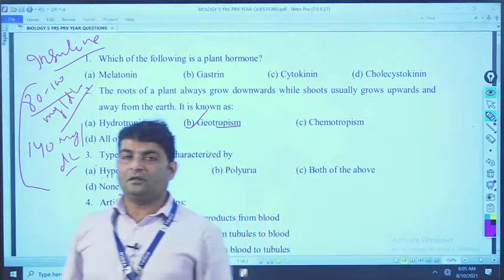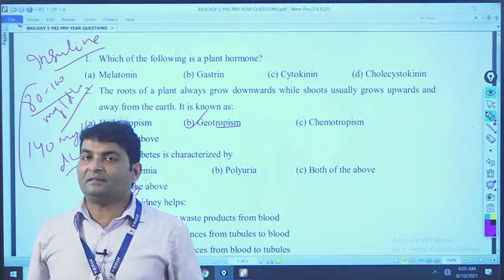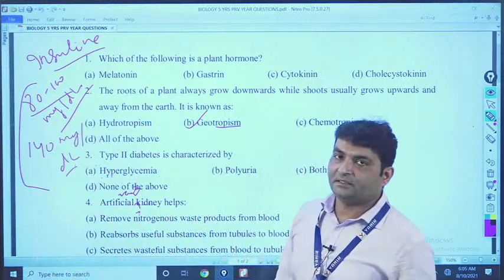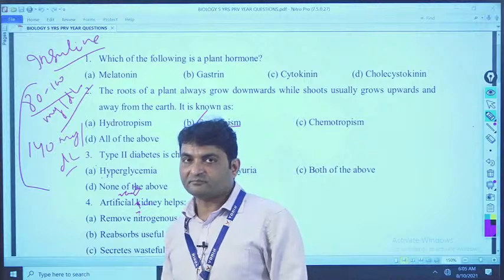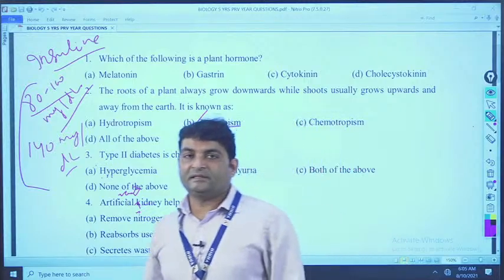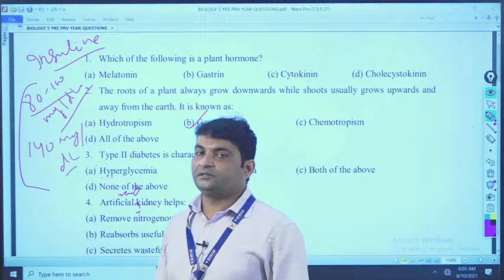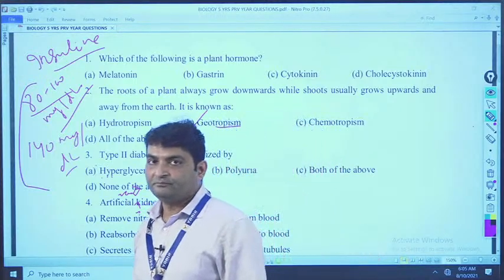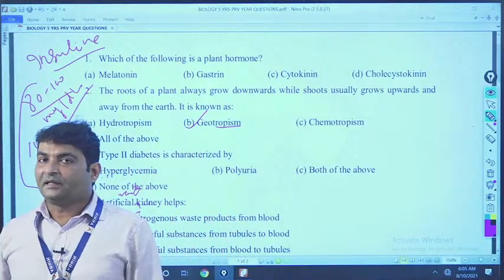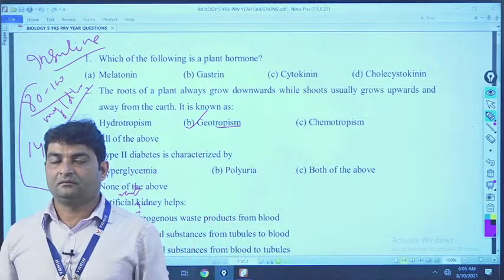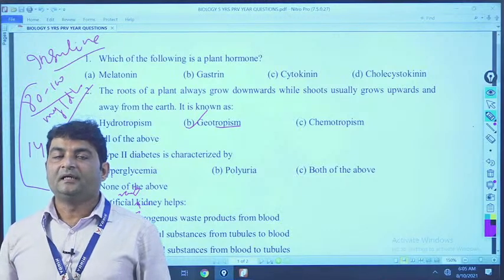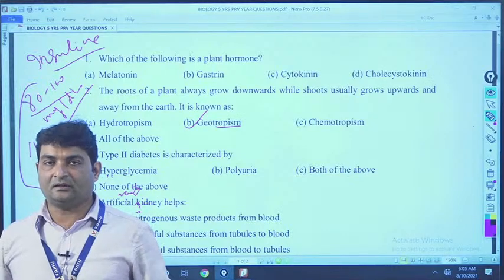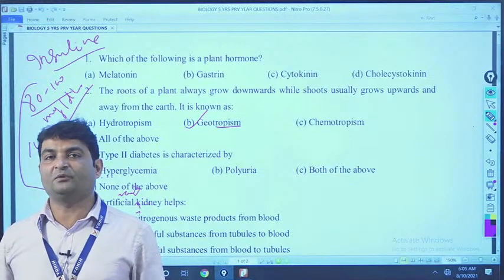So, according to pancreatic function, diabetes is of 3 types. First is type 1 diabetes, second is type 2 diabetes, and third is gestational diabetes. Type 1 diabetes is one in which the pancreas cannot secrete insulin. In type 2 diabetes, the pancreas secretes insulin, but it is not accepted by the cells in our body.